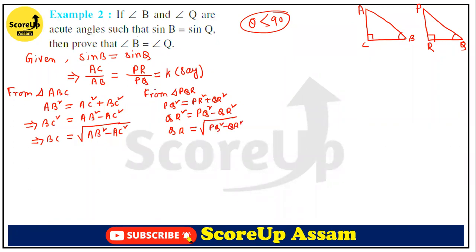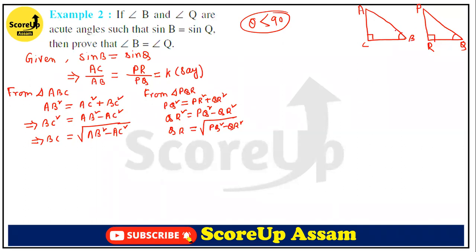Now, I have found the value of this. See, found the value of this, right? BC. Why shall I need to find the value of this? Can anyone tell me? Because here you can say that AC by AB and PR by PQ. Now, if you know this value, we can prove that angle B is equal to angle Q. Okay. How can we prove that? We can prove that these two triangles are similar.